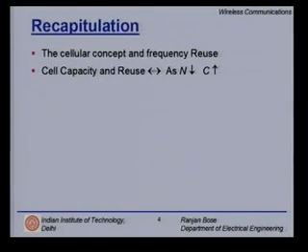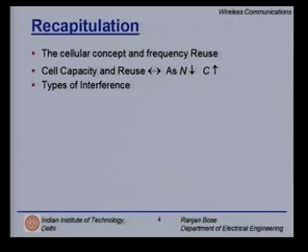We have also seen some examples and how to calculate the actual capacity. We have also seen basics of traffic theory and how you can find out the probability of a call being blocked or a call being delayed beyond a certain duration in time. Then we looked at types of interferences, especially co-channel and adjacent channel interference.